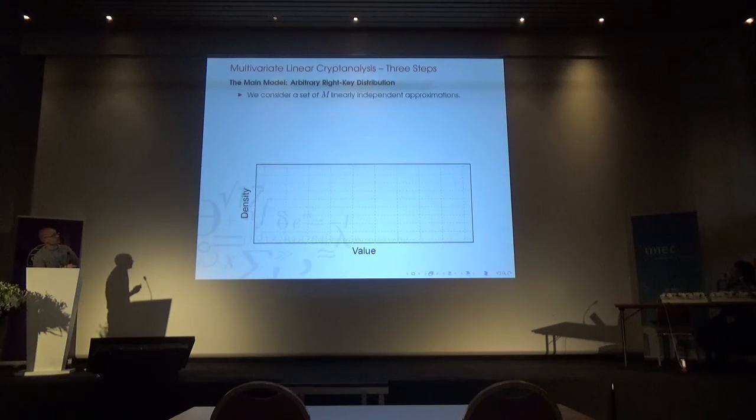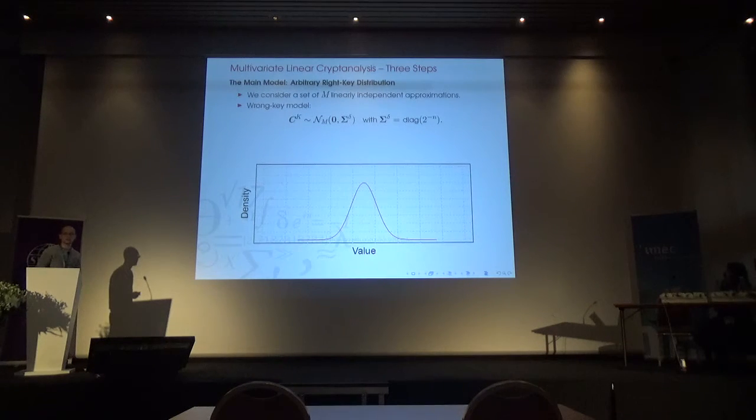As I said, we'll still have this little restriction here. In practice, I'm not really sure if it matters too much. I have a three-step model here. The first step is extremely general. The wrong key model, we simply say, is a multivariate normal distribution with zero mean and this covariance matrix here. And the right key model is not so useful. It just says that the right key distribution follows some multivariate distribution. So it might look really weird, like this blue weird thing here. This is just a one-dimensional case; I can't really show the m-dimensional case.